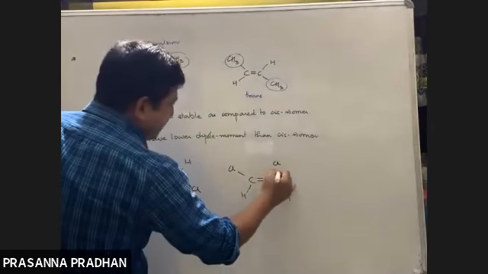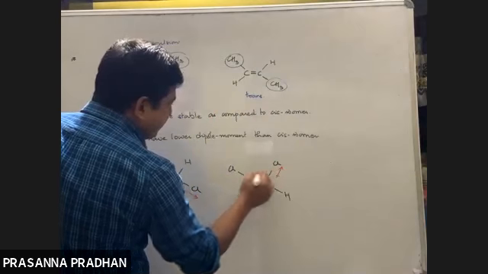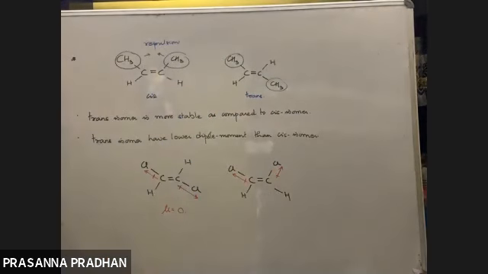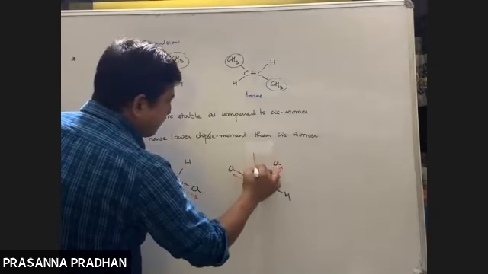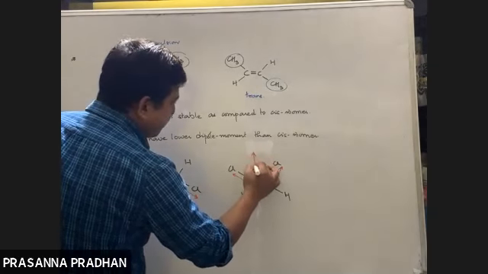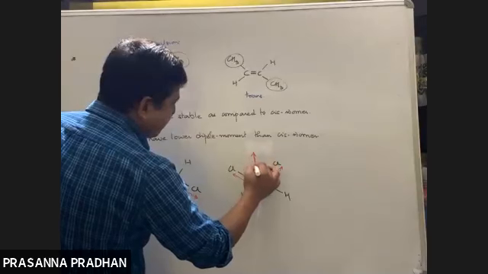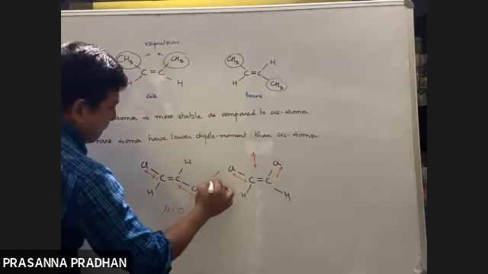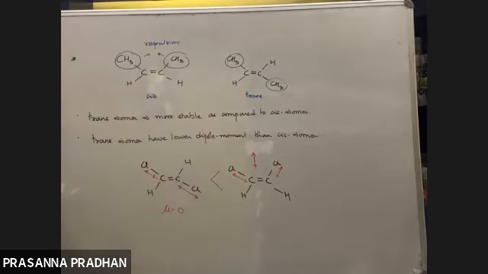But in case of cis isomer, the two dipoles are in the same direction like this. Now, if they are in the same direction, what will happen? The vectors are going to add up to give you a resultant dipole moment. So the cis isomer has a greater dipole moment than the trans isomer always. Okay.